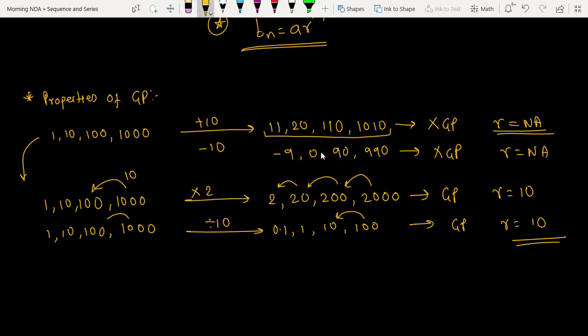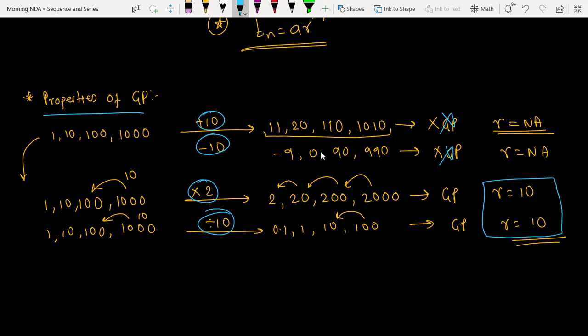So originally it was 10, and the new one is also 10. See the observations here: addition and subtraction do not give me a new GP, whereas multiplication and division will give me a new GP with the same common ratio.